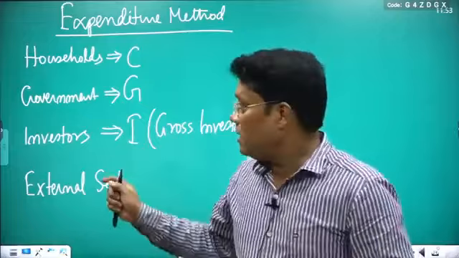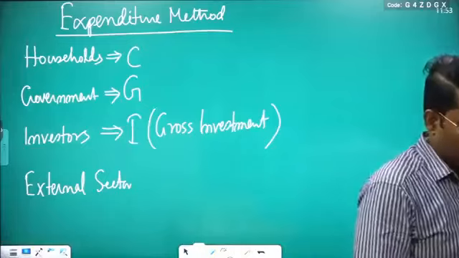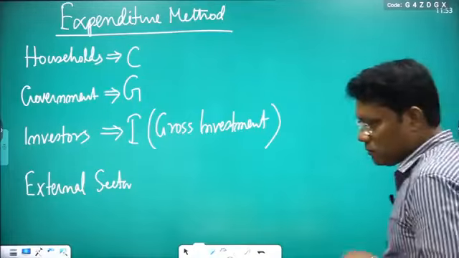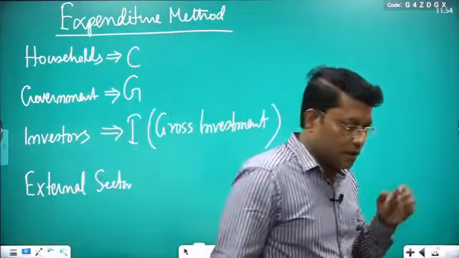So just write I is the gross investment. I, capital I, is a gross investment. Written this, right. It is the total expenditure incurred by the.